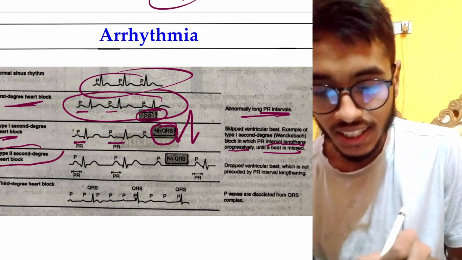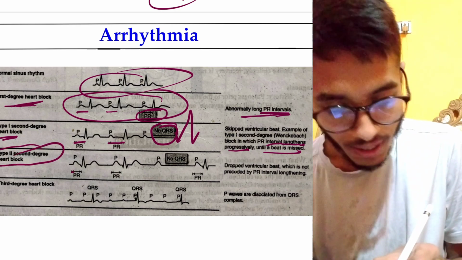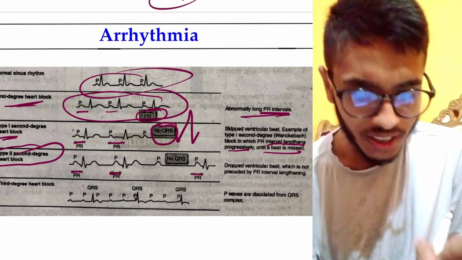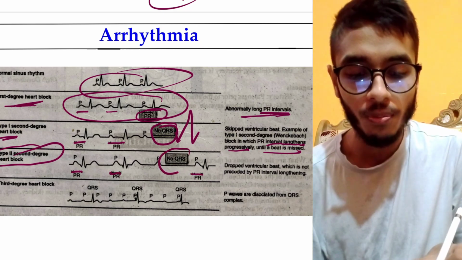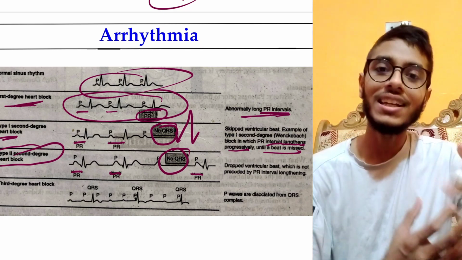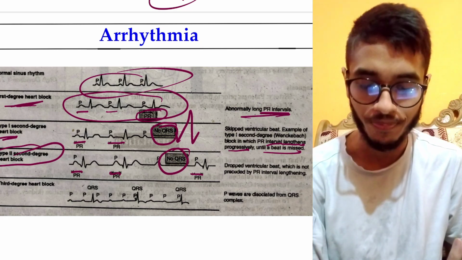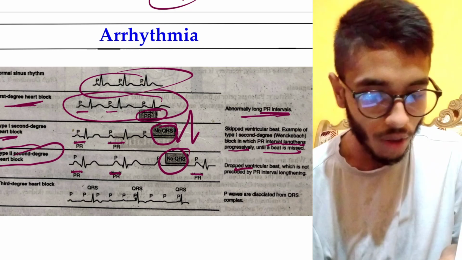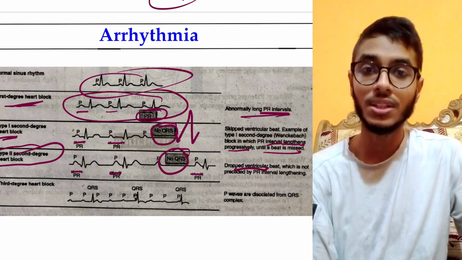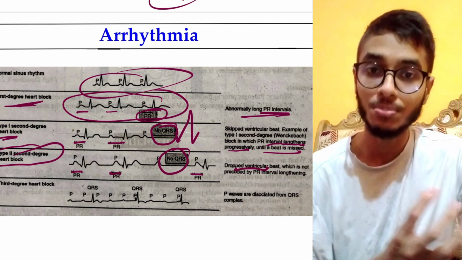To talk about type 2 second degree heart block, here the PR interval is normal, normal, normal, but we suddenly notice that there is no QRS complex in between. So suddenly no QRS complex will be seen, a beat will be missed, right? I mean a dropped ventricular beat. When the QRS complex is missed, it means a dropped or missed beat.